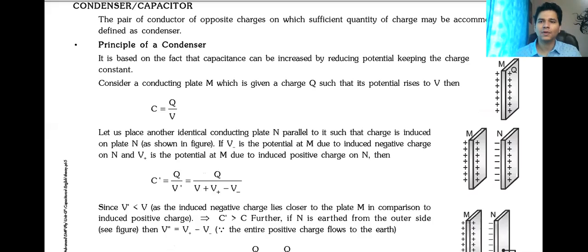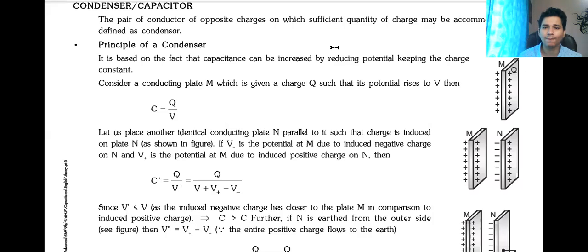So we studied about capacitor or condenser. It is a device which will store charge or electrical energy, because we know a capacitor or condenser stores electrical energy. A resistor dissipates electrical energy, and then I talked about the inductor also, which stores magnetic energy.